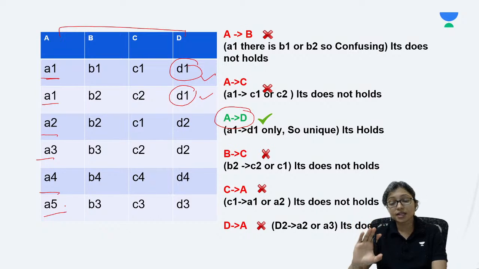If there is repetition, then I have to check in the left hand side: is it referencing the same value? If it is, then no problem. Otherwise, no.